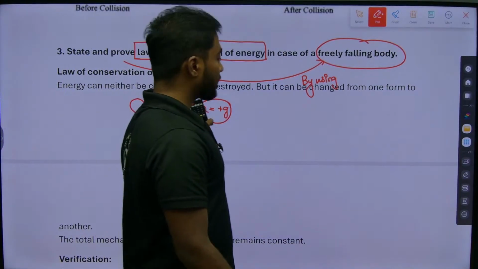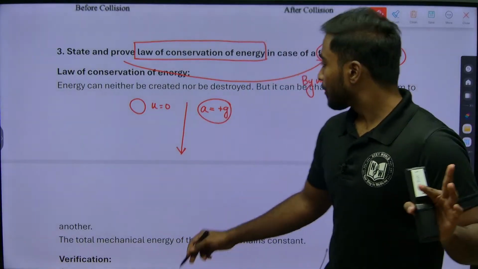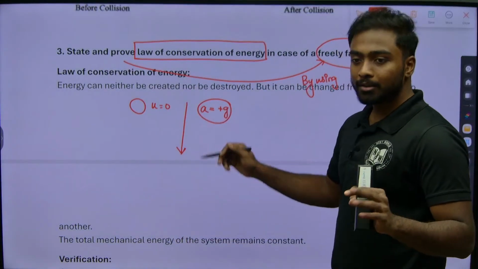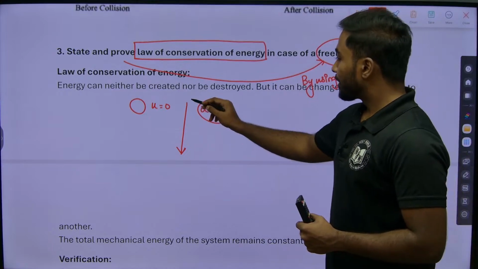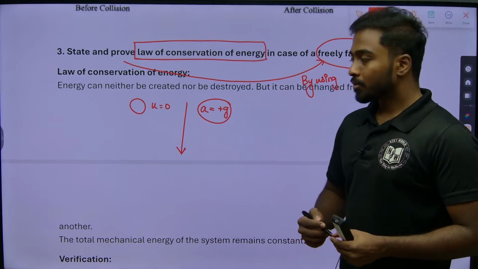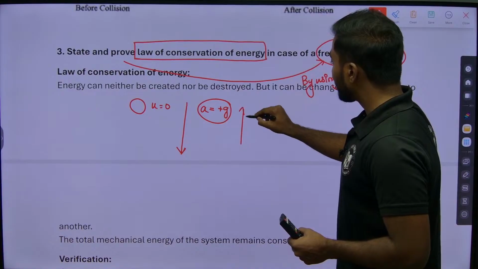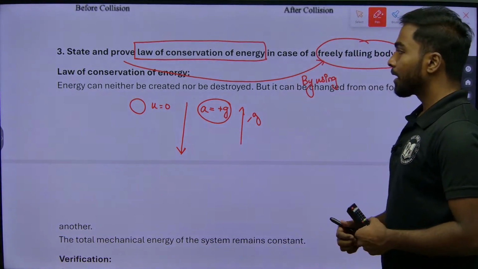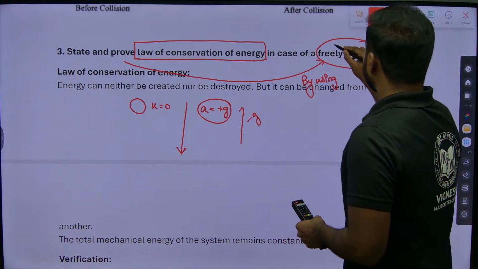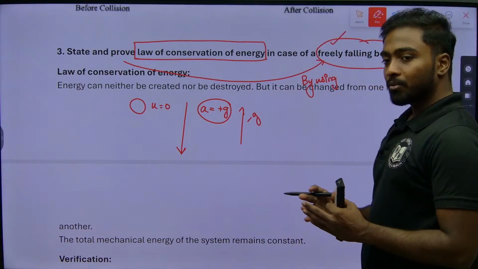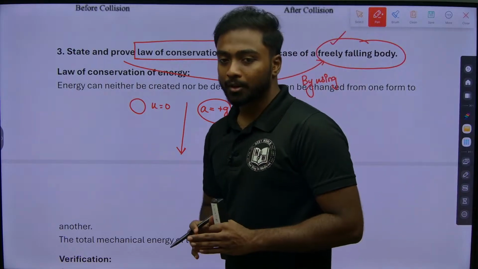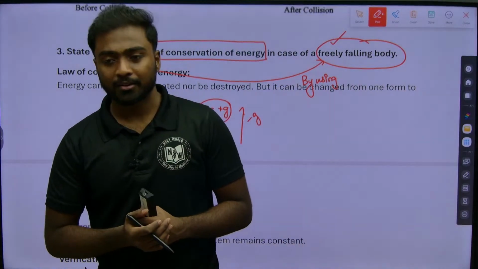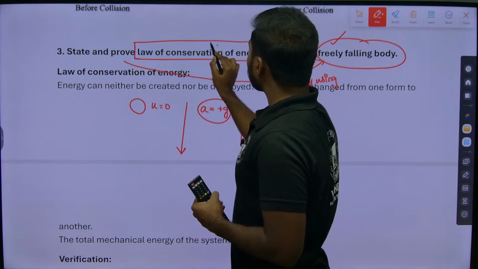Initial velocity will be 0 and acceleration will be g, because it is going towards down. If I am throwing the object upwards, the acceleration will be minus g. Now we came to understand the meaning of a free falling body. Now what is the meaning of law of conservation? What is the meaning of conservation?